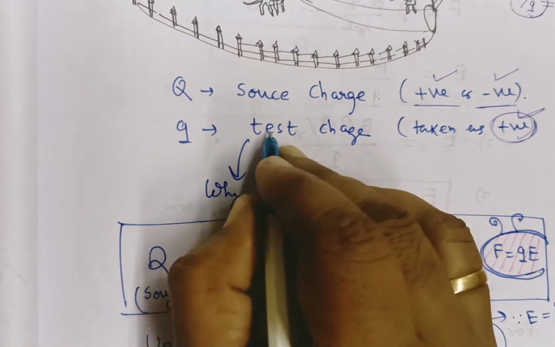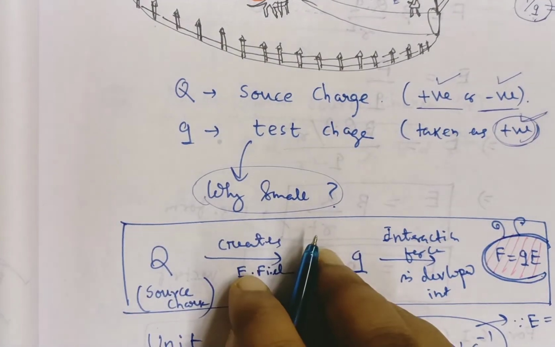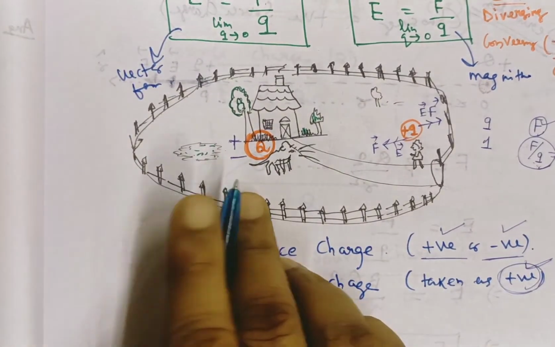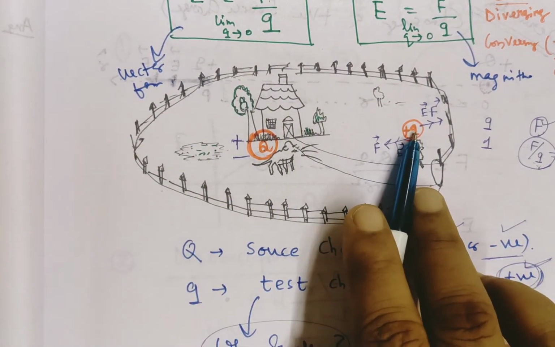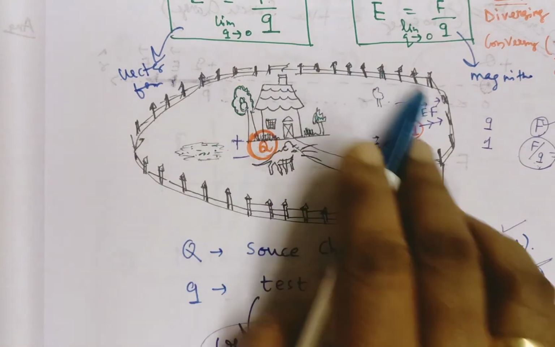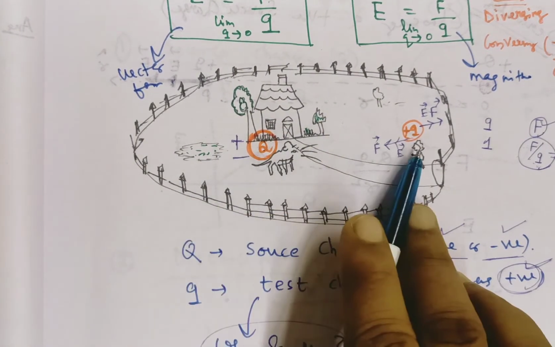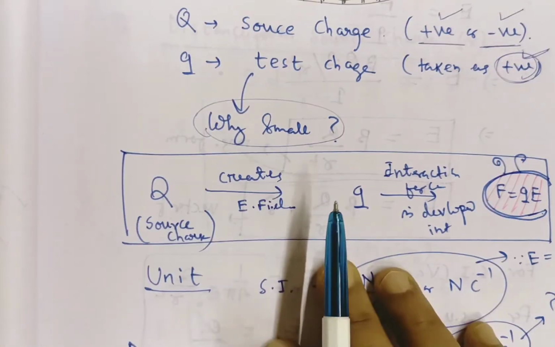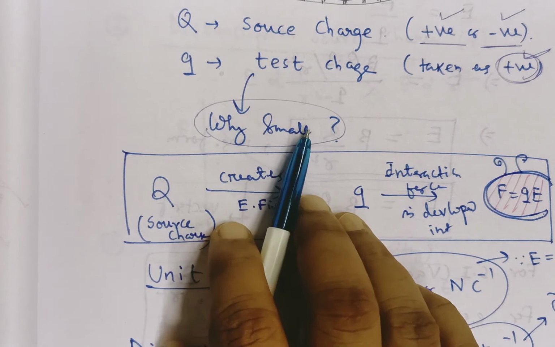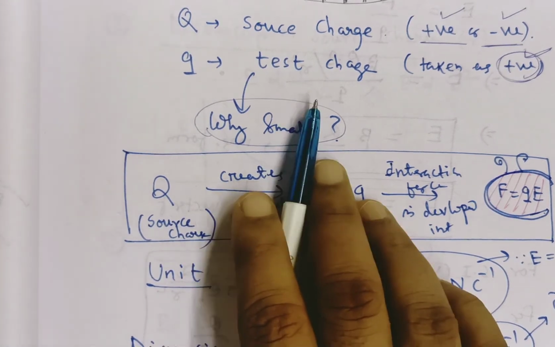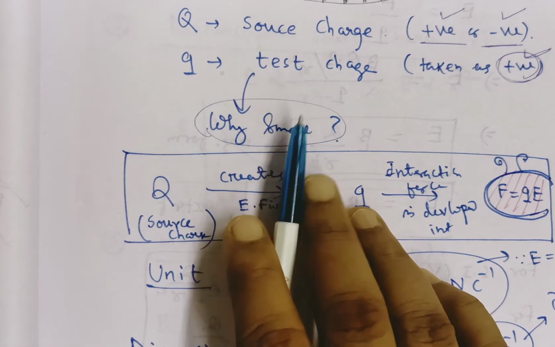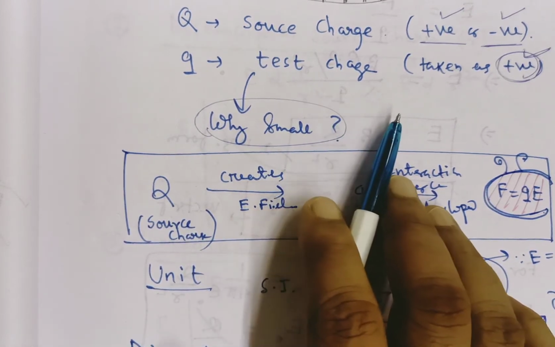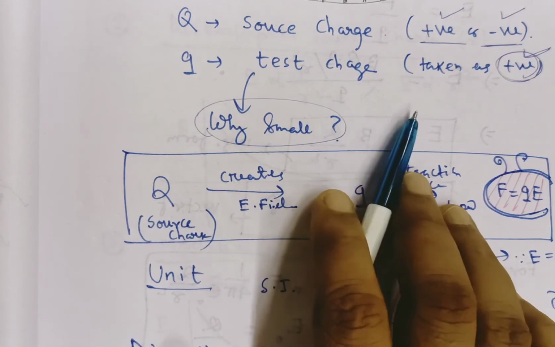Now next question, why is the test charge magnitude so small? Each charge has its own field. If the test charge is very large, it will disturb the field of the source charge, so we cannot accurately measure the field strength of the source charge. That's why the test charge is taken as very small. In board exams this question also comes: why is the test charge so small? It is so small that it cannot disturb the field of the source charge in a significant amount.